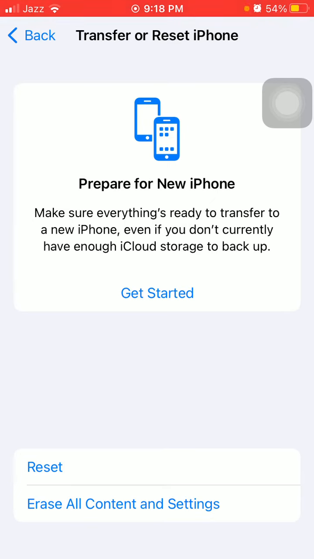If this is not working, then it could be a hardware problem. So call the Apple Service Center for more assistance.